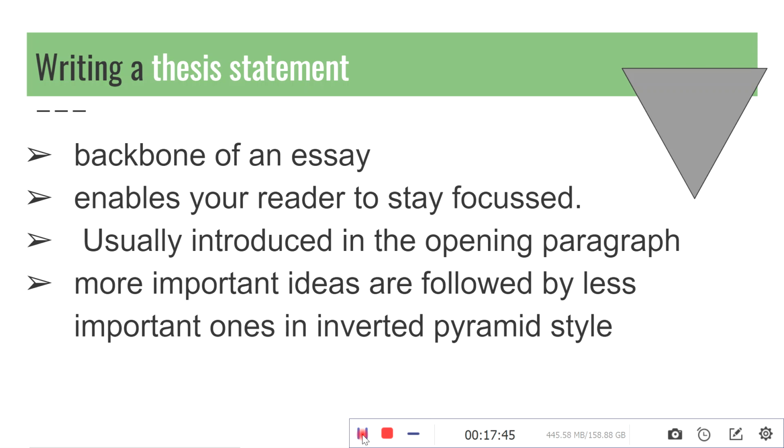Now, depending on the essay that you are going to write, different types of thesis statement can be written. So, in your textbook, different examples for thesis statement are given. Usually, when you are writing an expository essay, you will have an explanatory thesis statement. In an argumentative essay, there will be an argumentative thesis statement.